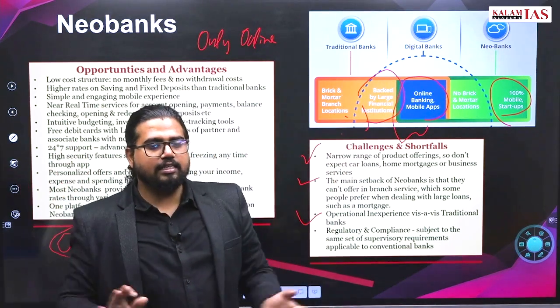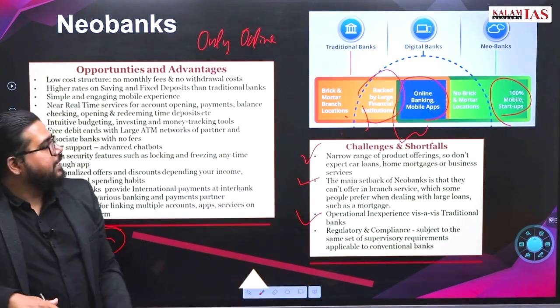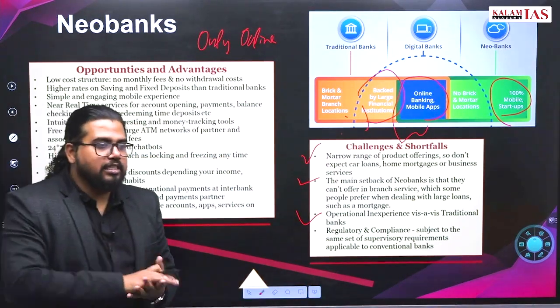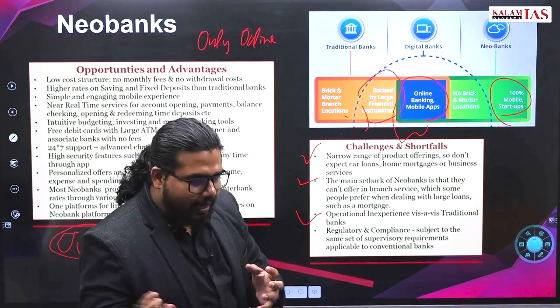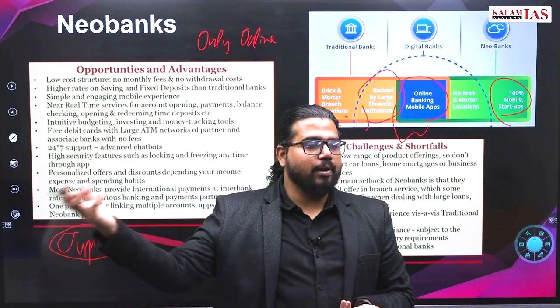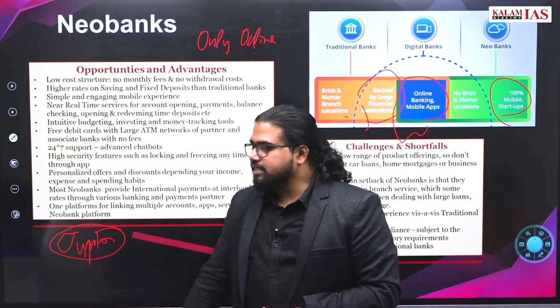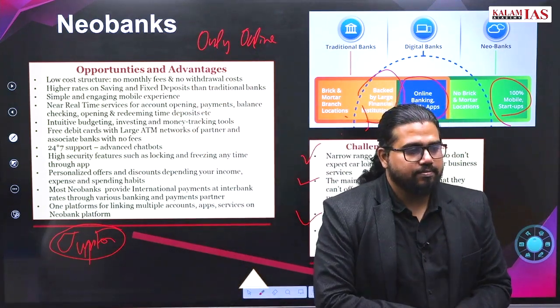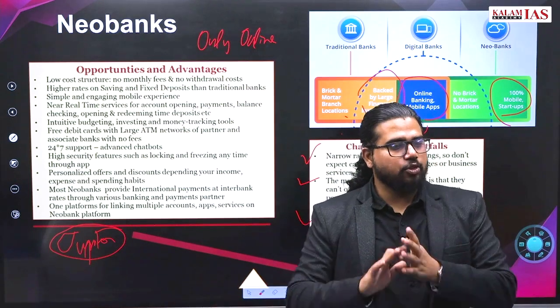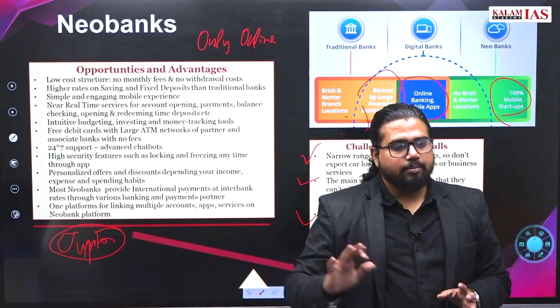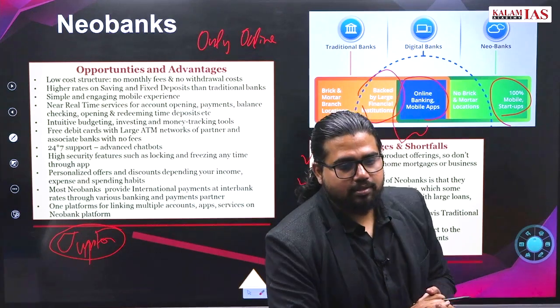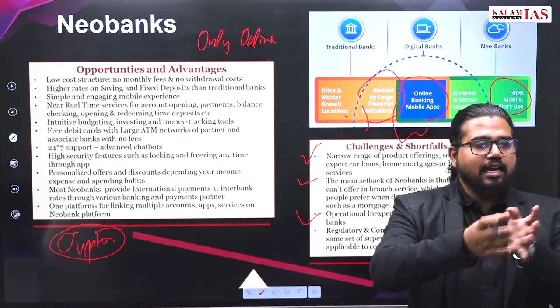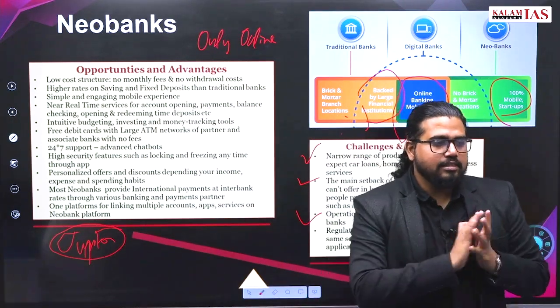Now, this all theory you can learn, read from these PPTs and all. What is the most important thing to know? How banks operate. A bank gets licensed as a bank from RBI. Now where is Jupiter getting its license? Or are neobanks licensed in India? Neobanks are operating in India. Jupiter is operating in India. Other banks are operating in India. But are they getting a banking license or not? If a statement says they are licensed under the RBI Act, is it true or false?